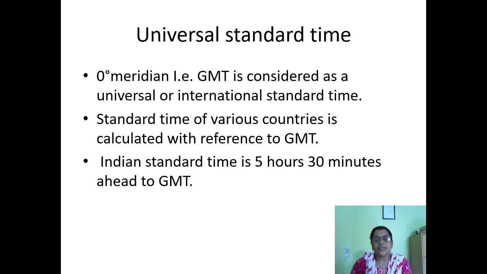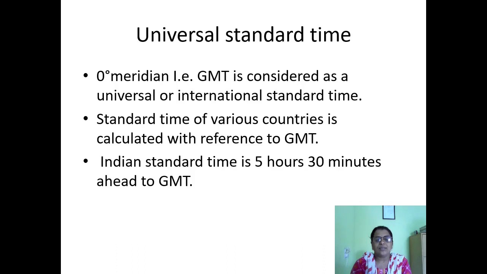This zero meridian is passing from Greenwich, London. The standard time of various countries is calculated with reference to GMT.